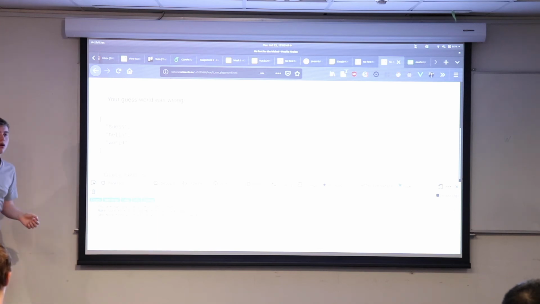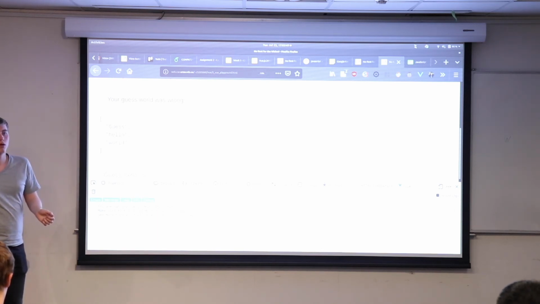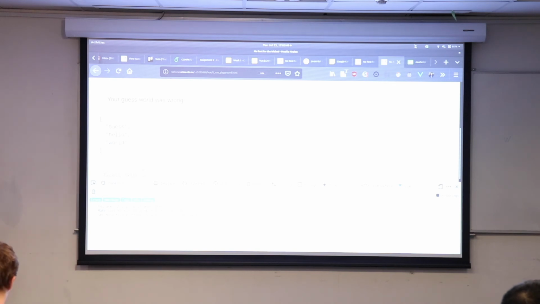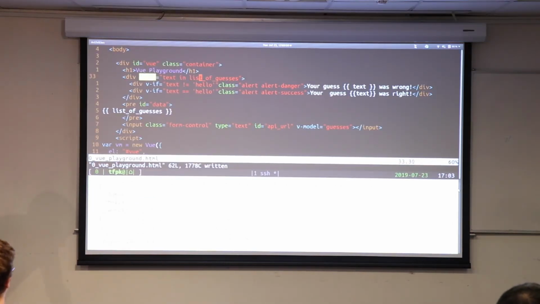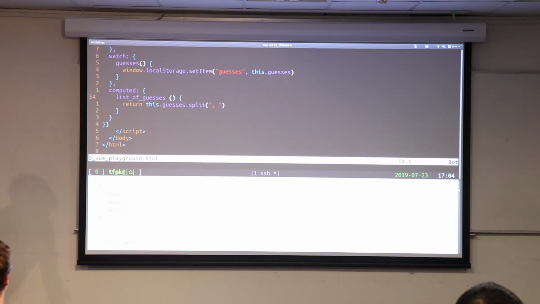Yes? Could you just say what the computed property did again? Yeah, so computed properties, it's a function. It looks a lot like a variable, and every time I reference it in my Vue code, for instance, here, it looks like I'm talking about a variable called list of guesses, but what it's actually doing is asking this function, what is the value of this variable, every time you call it. They're useful particularly in cases where you've got a really complicated function with a bunch of function calls, and you don't actually want to write the function again. You can just write a computed property for it.